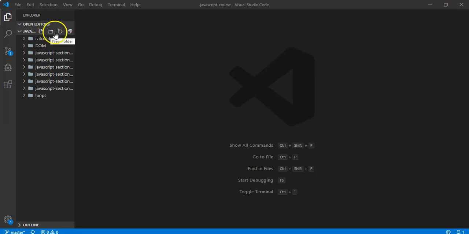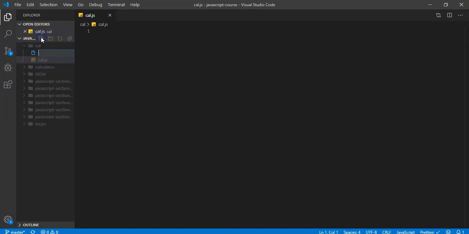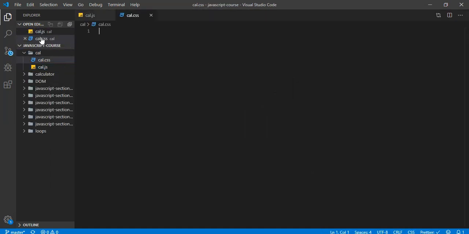All right, so what we're going to do is inside any editor or Visual Studio Code, you're just going to create a new folder. And I'm just going to call it cal. You can name it whatever you'd like. And inside this cal folder, I'm going to make three files: cal.js, cal.css, and lastly, cal.html.